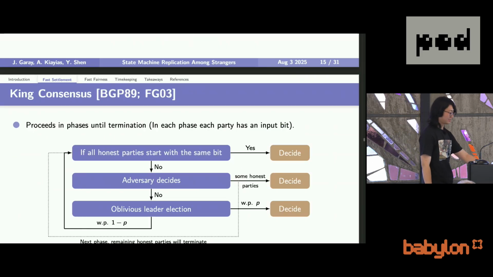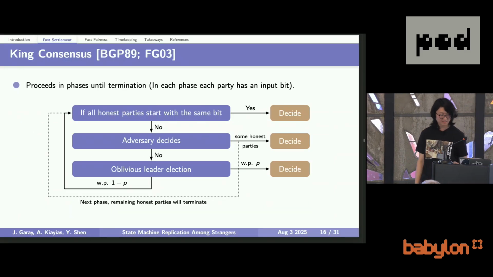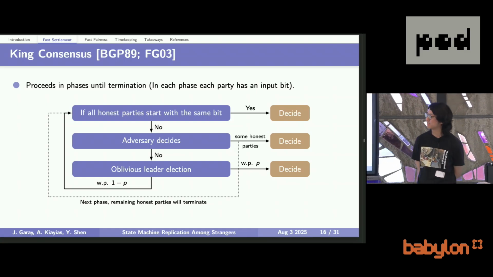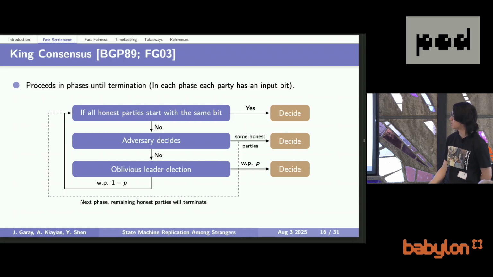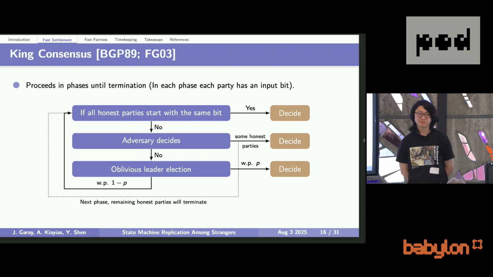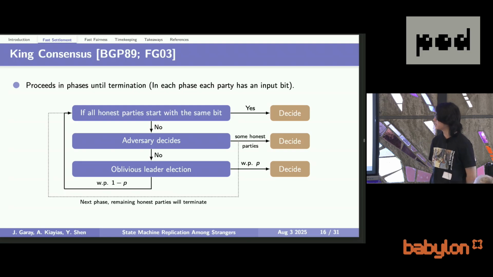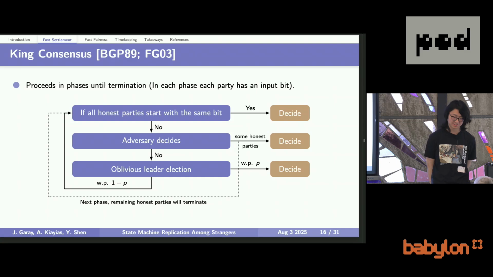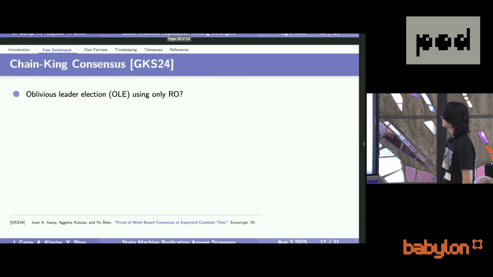Okay, so the classical consensus protocol that we will run here is king consensus. And this is a protocol that can terminate in expected constant time. The key thing here is that when parties are confused, they don't know which value to agree on, then they will run this last part, the oblivious leader election part, which will elect an honest leader with constant probability. And if this is the case, then you will terminate. However, classically, to run this oblivious leader election, you will need some very advanced secret sharing schemes, which require some kind of interaction, which is not very doable in this proof of work setting.